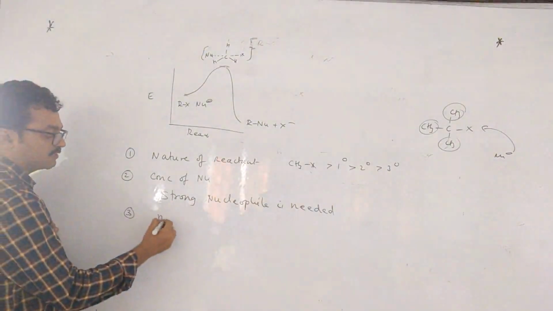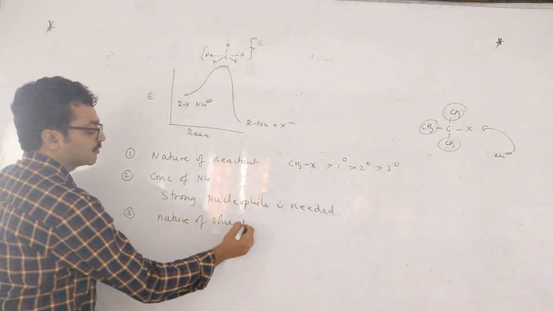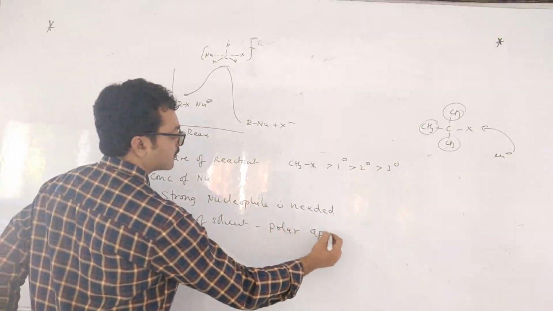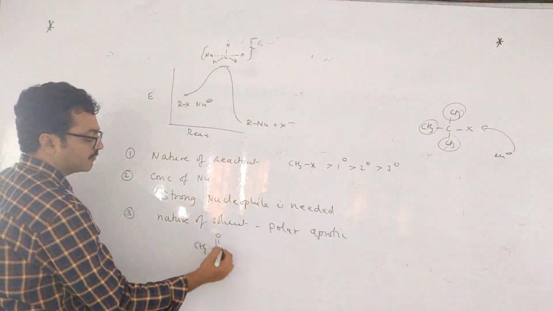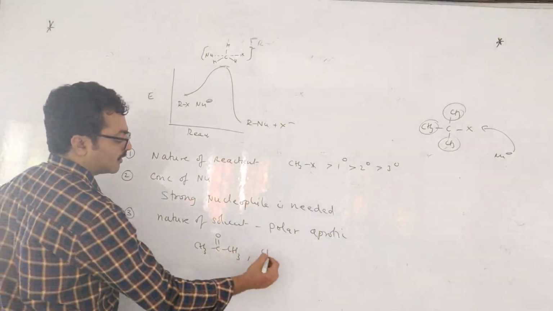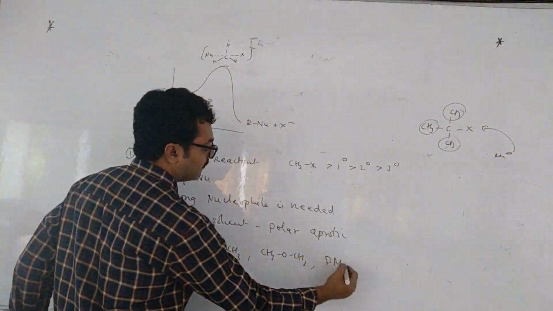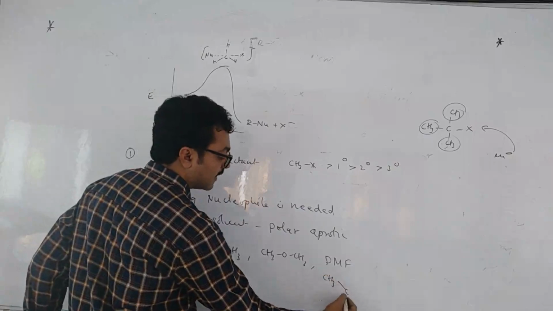Solvent, nature of the solvent. Which type of solvent will you use? Polar aprotic solvent, like acetone, or ether, THF, DMF, dimethyl formamide.